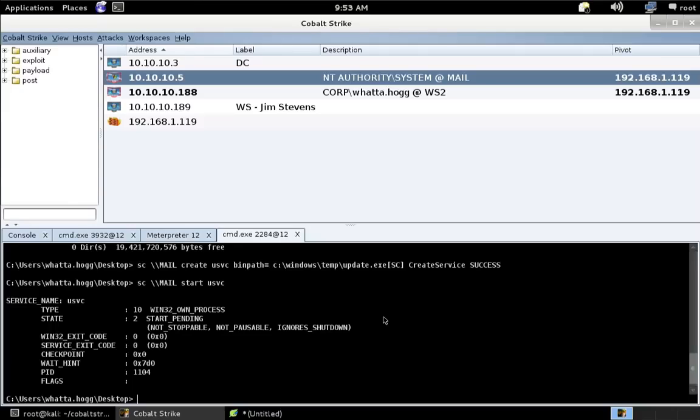And I could go through the same steps to take the domain controller or any other system I'm interested in. The point here is that once we have a golden ticket, once we have that file, we can apply it to our interpreter session even if we're not escalated in the future. And once we apply that ticket to our current session, we have domain admin rights. The only way to negate that ticket is to change the password of the KRBTGT user on the domain controller. And that's something that has to be done manually. It doesn't happen automatically. So that's my demonstration of how to generate and use the golden ticket.